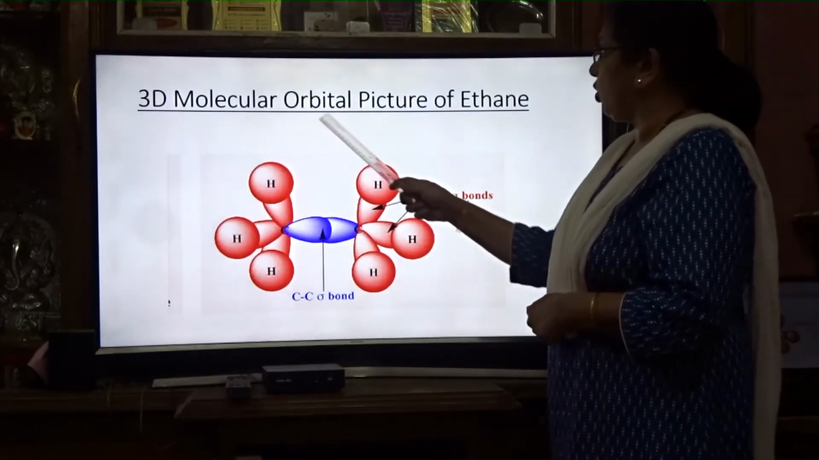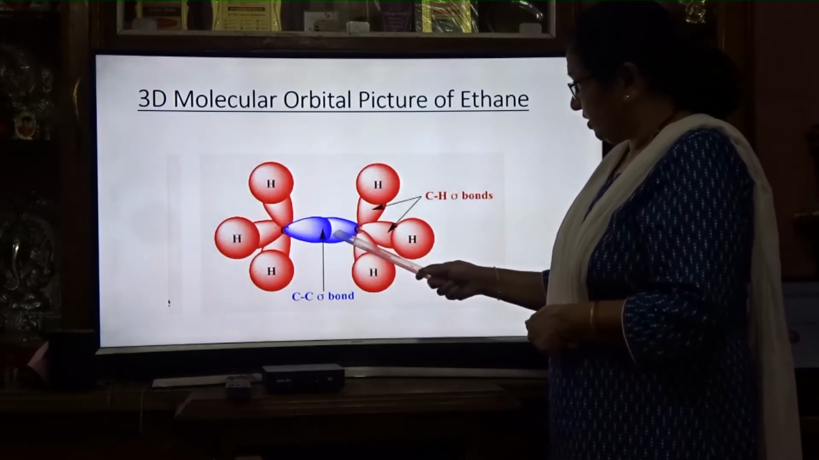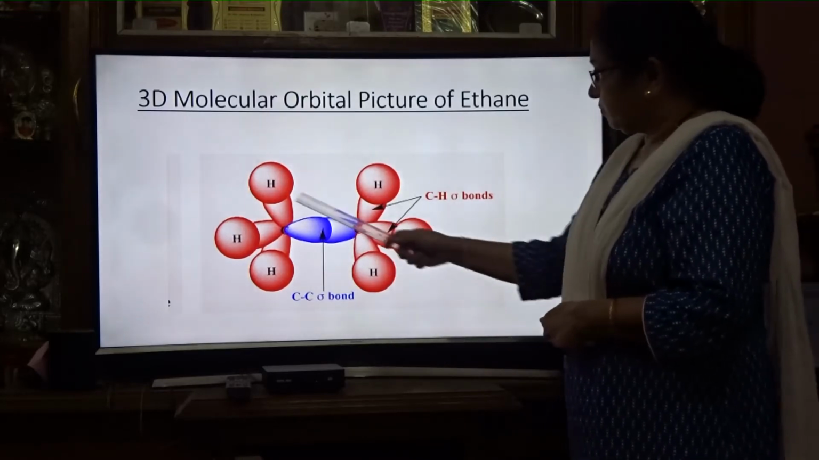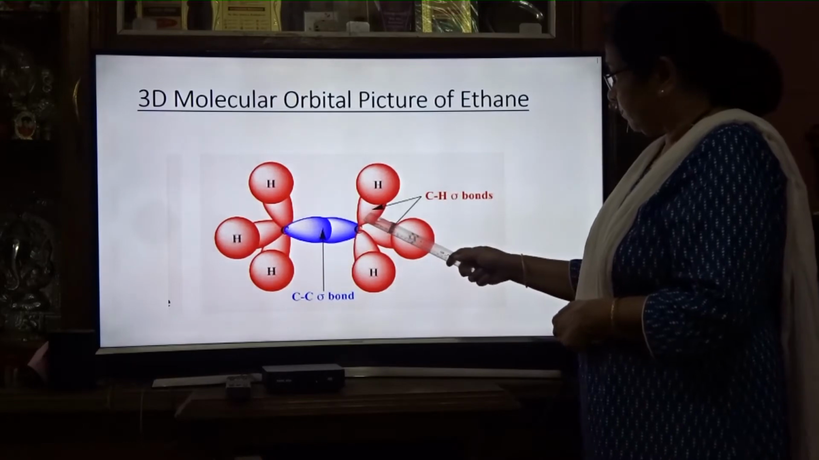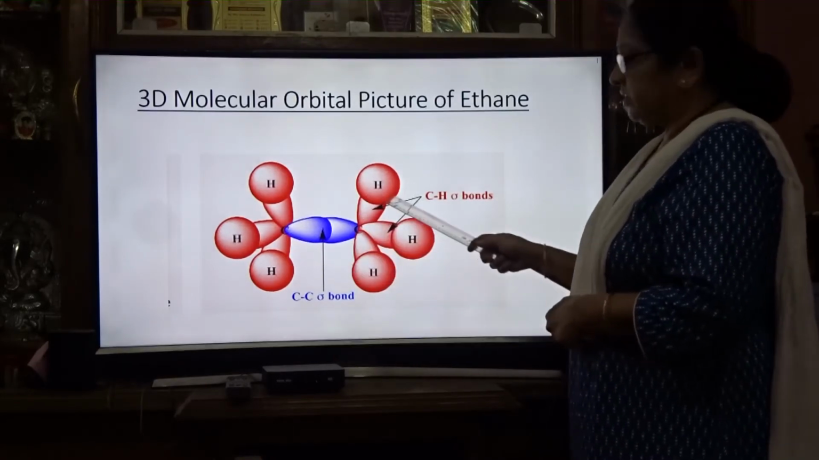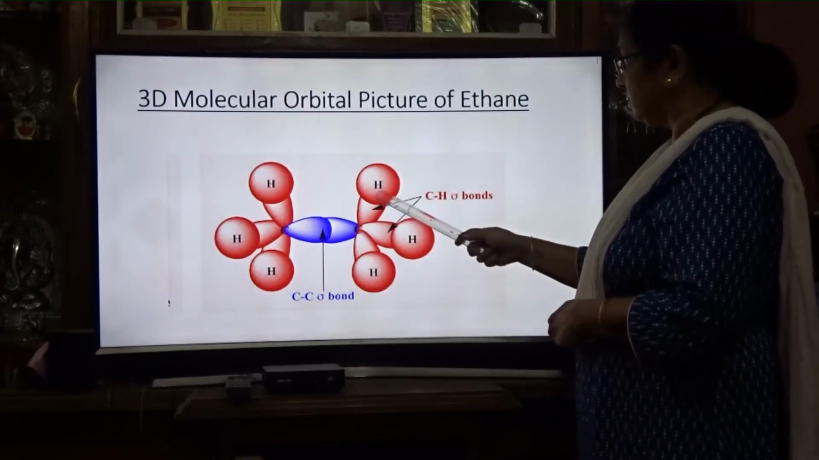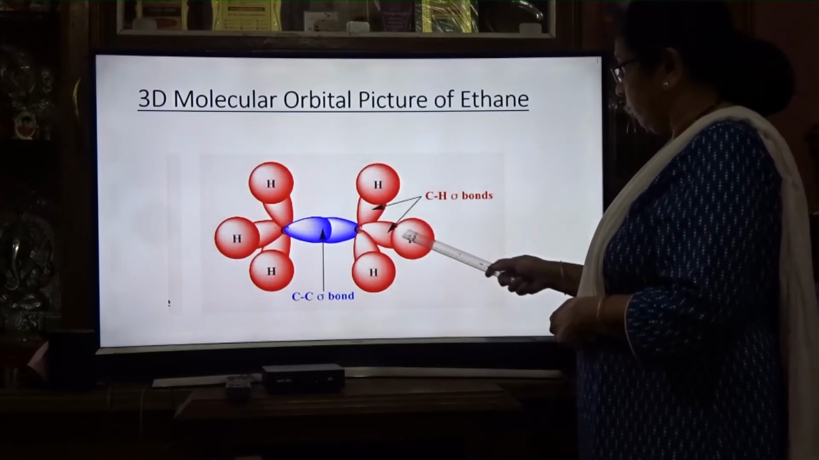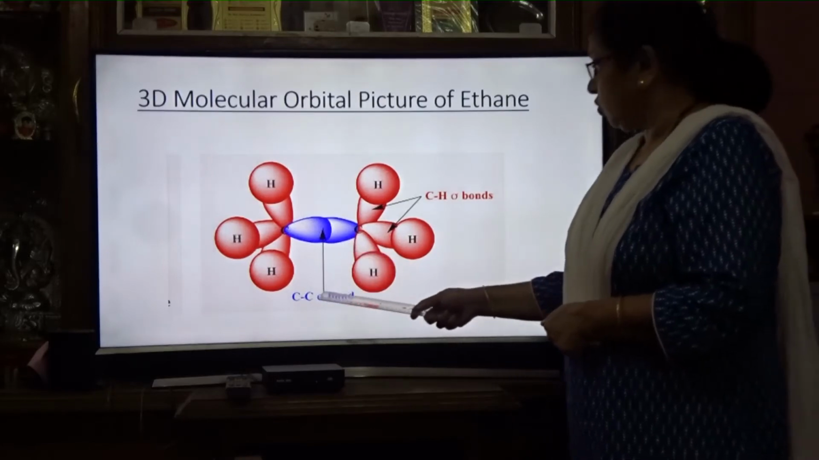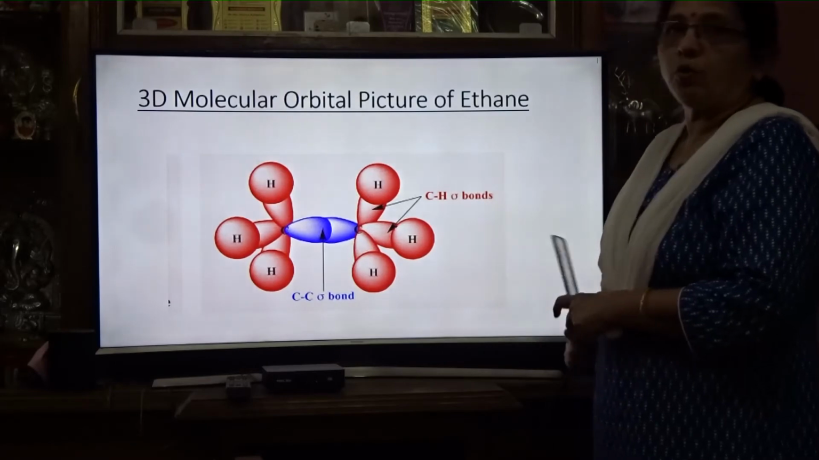This is the 3D molecular orbital picture of ethane that you are seeing. These sp3 orbitals overlap to form the C-C sigma bond. These 3 and 3, 6, overlap: sp3-s, sp3-s, sp3-s, like that six sigma bonds are formed between C and H. This red color overlapping is of sp3-s, and the blue color is between the C and C hybrid orbitals. So there is 1 C-C sigma bond and 6 C-H sigma bonds.